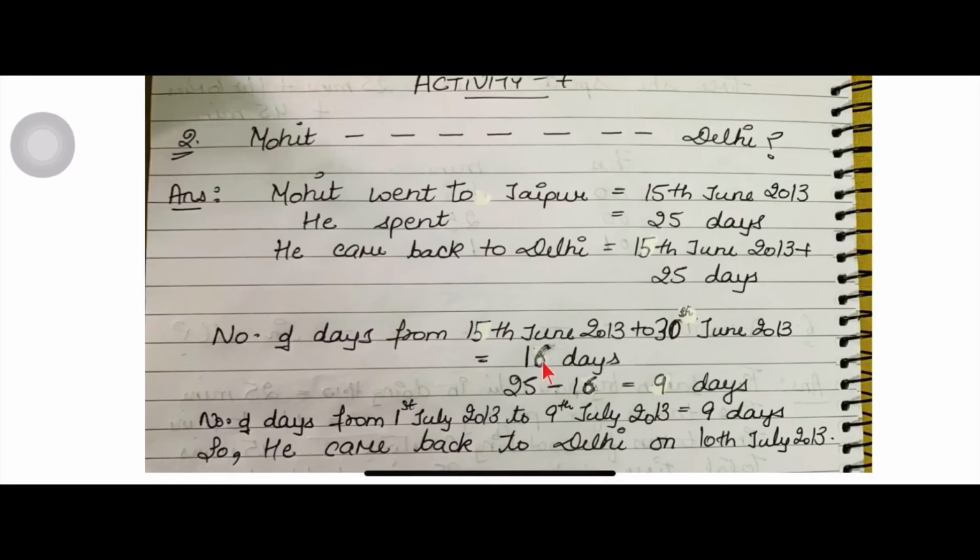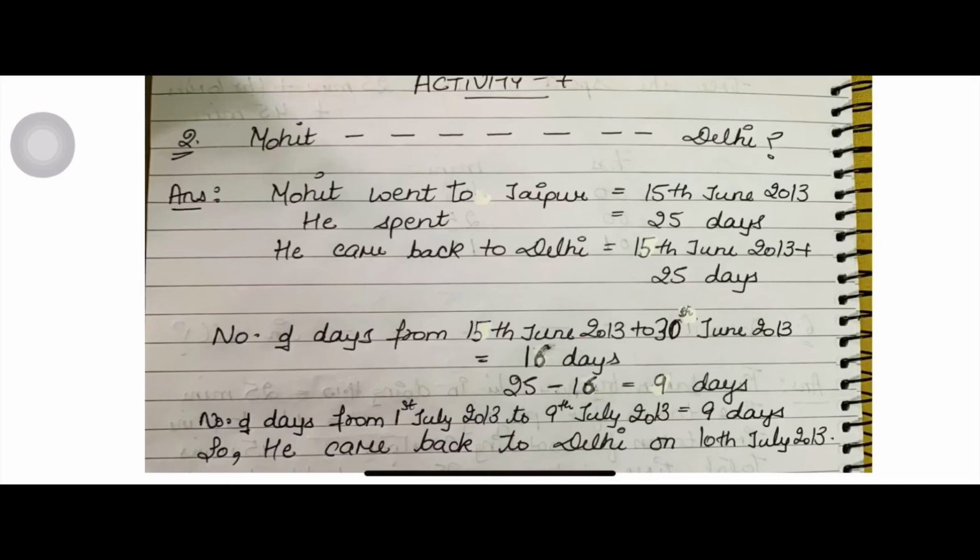So the total number of days is 16. Count on your fingers, start from 15 till 30. Now see, we have a total of 25 days. So how many days are left? 25 minus 16 is 9. Now we will write the number of days from 1st July 2013 to 9th July 2013. So 1 to 9, there are a total of 9 days. So it means now 25 days are completed. 16 plus 9 is 25.